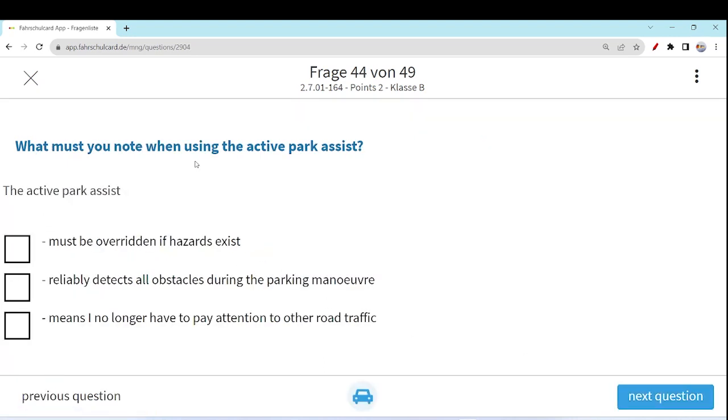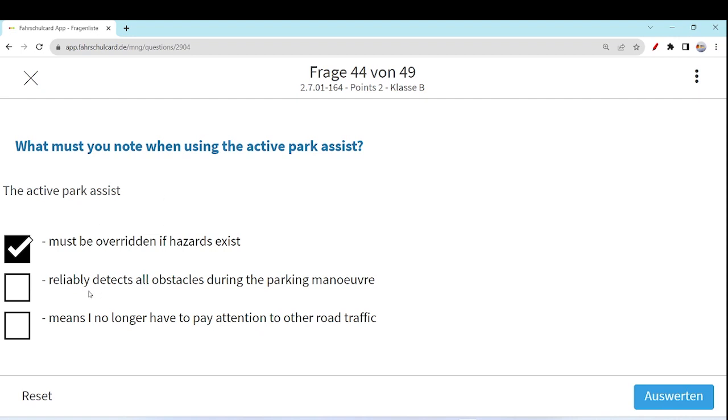What must you note when using the active park assist? Whenever you are using the active park assist, it must be overridden if hazards exist. Active park assist is a man-made developed system. So if there is some hazard on the roadway and active park assist is not working properly, I can hit a car, I can hit a person, or some hazardous situation. In that case, override the system immediately. This option is correct.